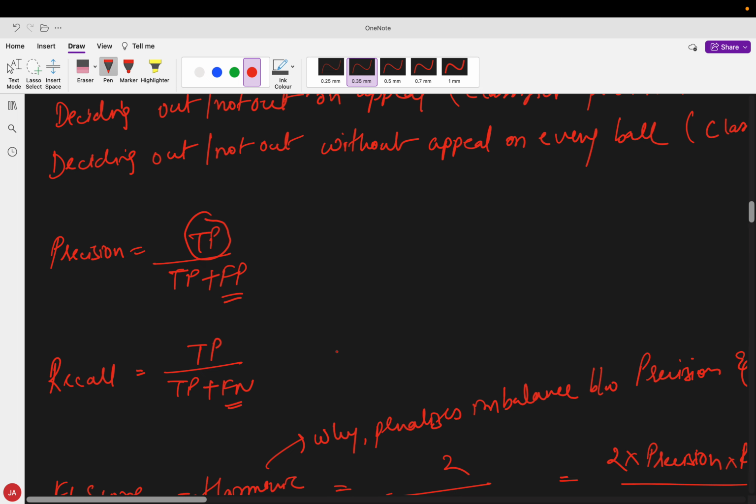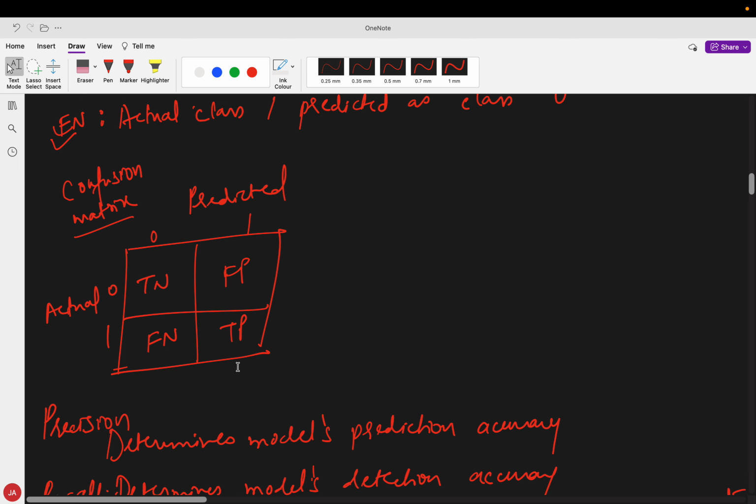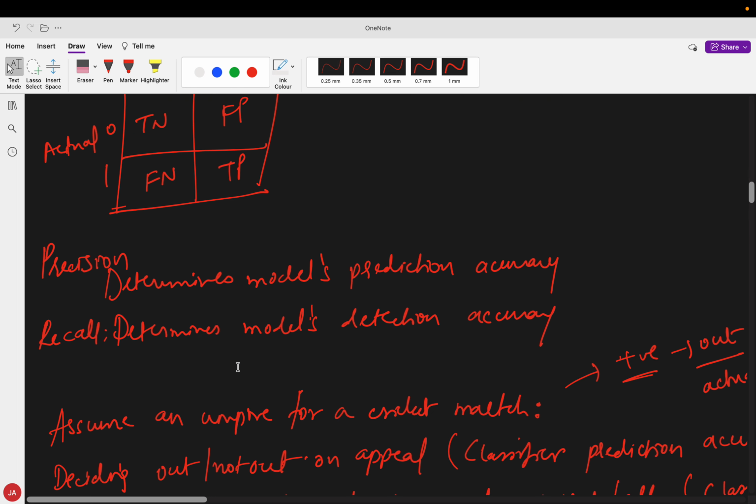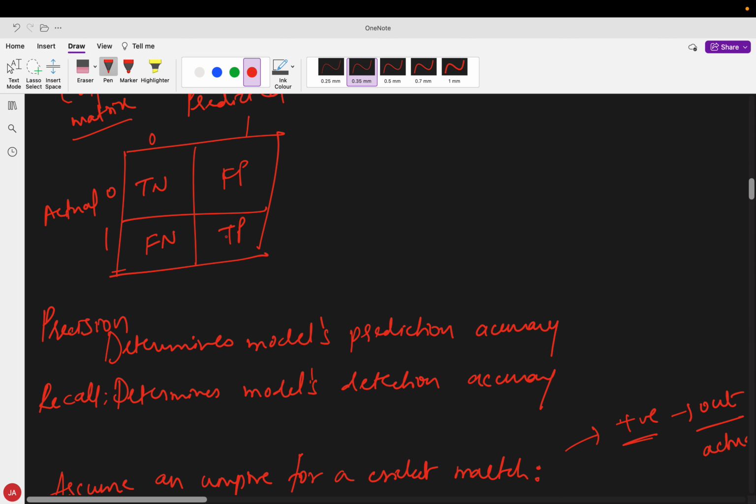This is the detection accuracy, where out of the total number of times the actual class was 1, we look at TP plus FN, TP and FN. This is recall, and